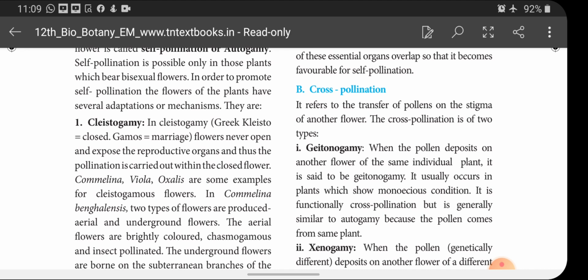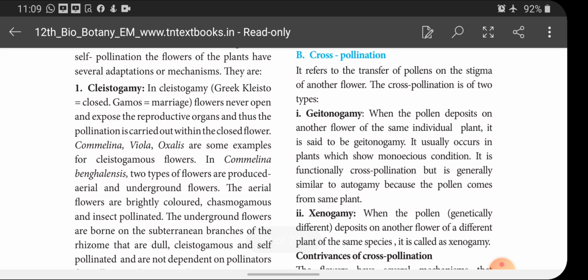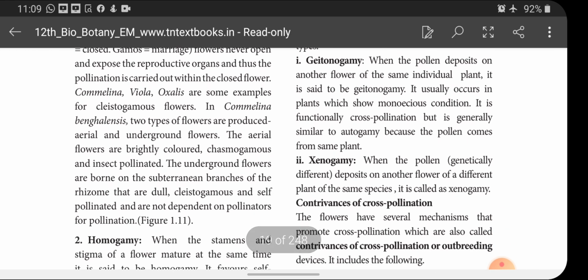In Commelina benghalensis, two types of flowers are produced, aerial and underground flowers. Aerial flowers are brightly colored, chasmogamous and insect pollinated, and the underground flowers are borne on the subterranean branches of the rhizome, that are dull, cleistogamous and self-pollinated and are not dependent on pollinators for pollination.